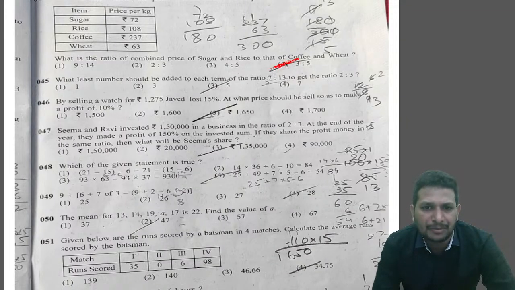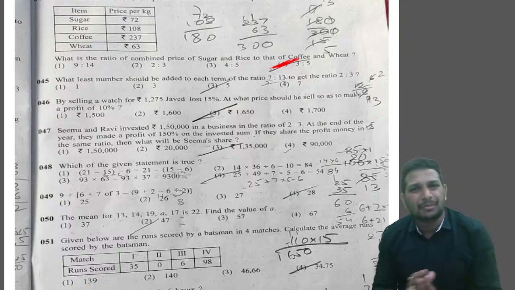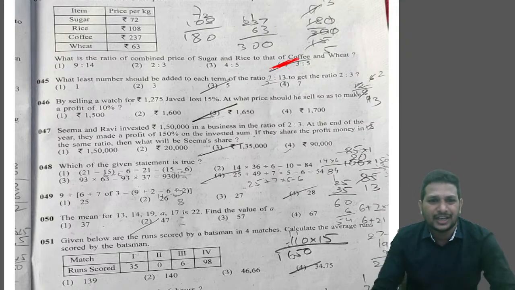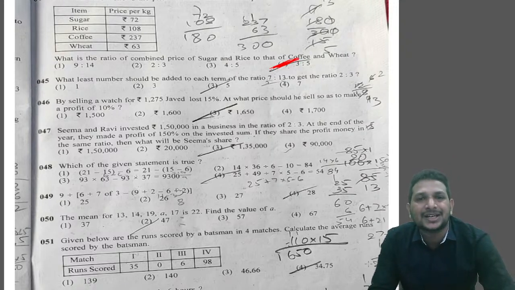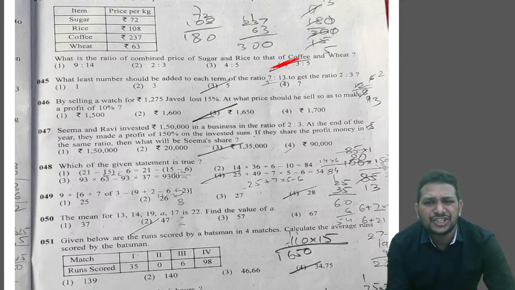Next, coming to question number 45 from set J. What least number should be added to each term in the ratio 7 is to 13 to get the ratio 2 is to 3? As we all discussed, ratio and proportion is one of the most important topics, and they gave all the basic questions only, right? Which number should be added? Some number is to be added to make the ratio again 2 is to 3. Let's see that.